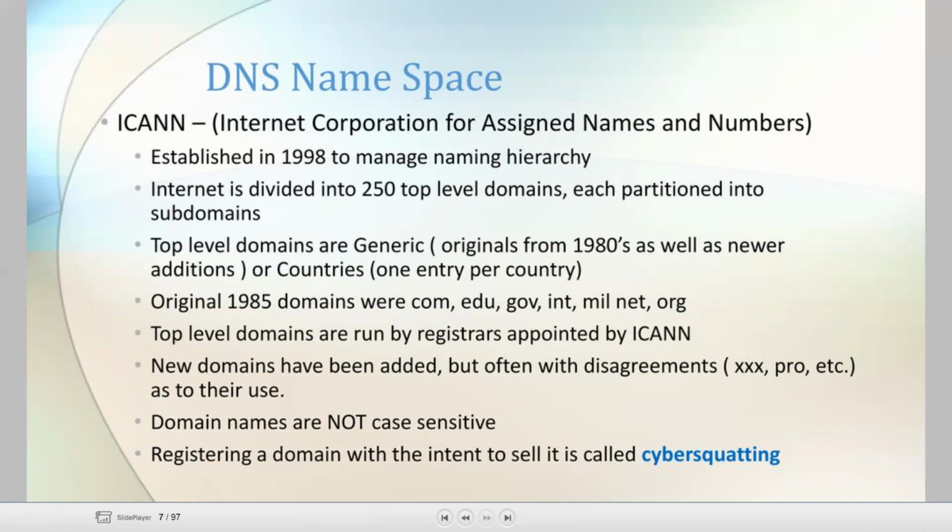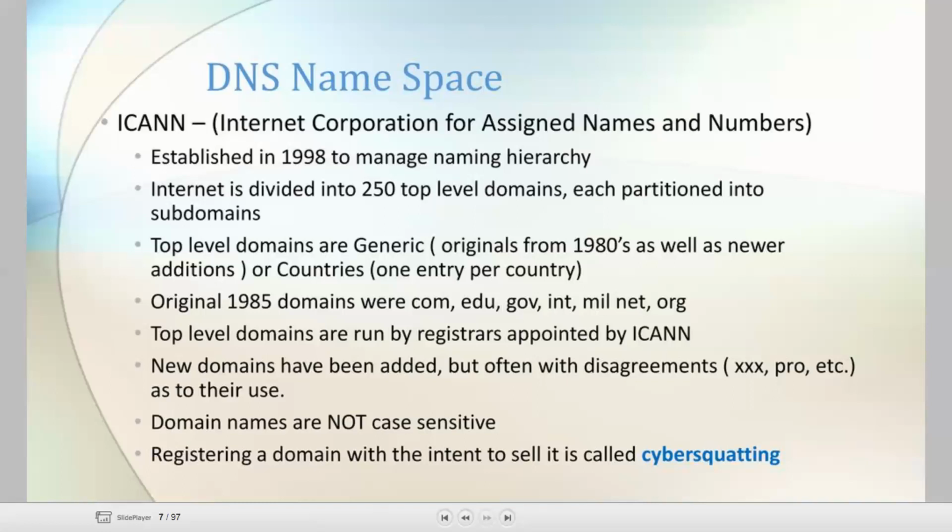Okay, I will show you in the next slide about the domains. .com, .edu, .gov, these are all called domains. The Internet is divided into 250 top level domains, each partitioned again into subdomains. Okay, the top level domains are generic domains, originally from the 1980s, as well as newer additions.